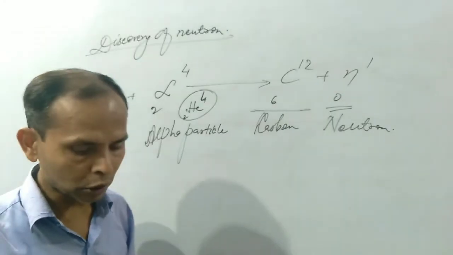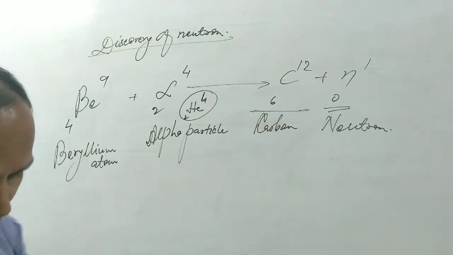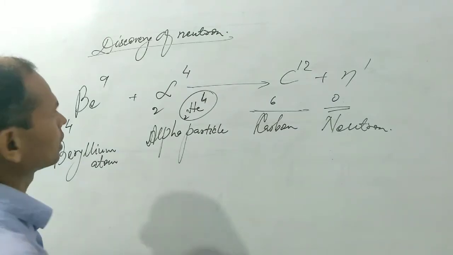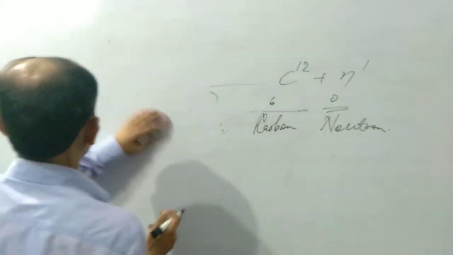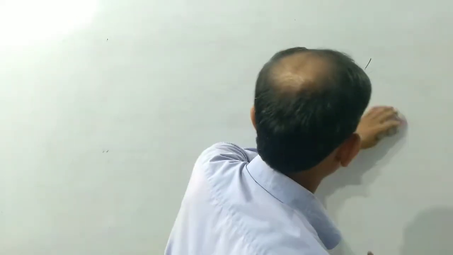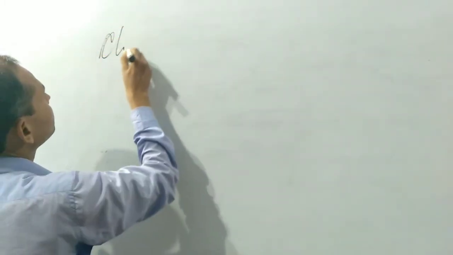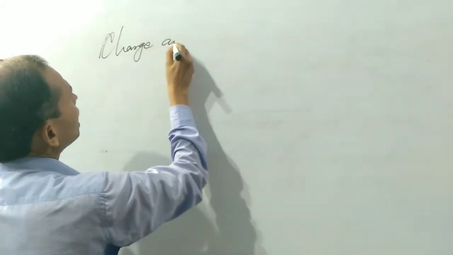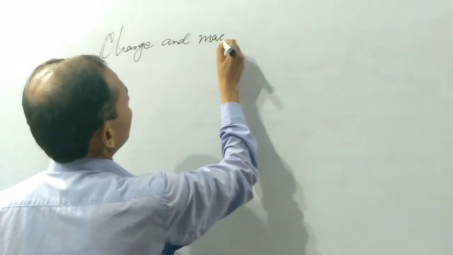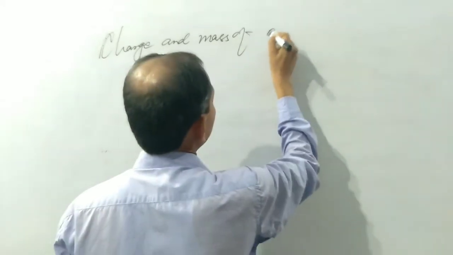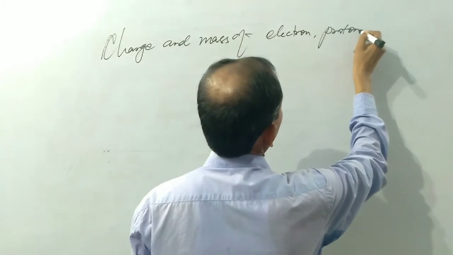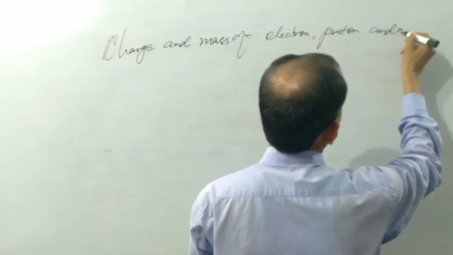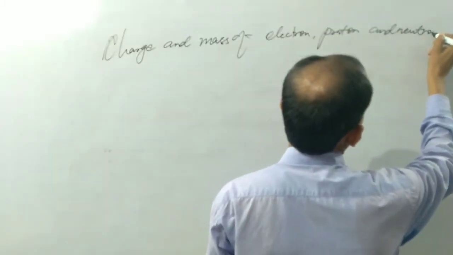After knowing the discovery of electron, proton and neutron, we now look at the charge and mass of fundamental particles like electron, proton and neutron. So we can write the charge and mass of electron, proton and neutron.